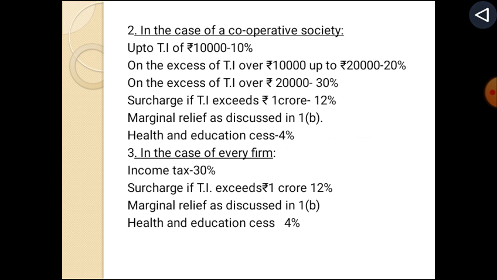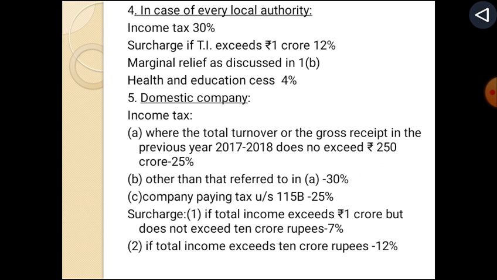In the case of every firm: income tax 30%, surcharge if total income exceeds 1 crore, 12%, marginal relief as discussed in 1B, health and education cess 4%. In case of every local authority: income tax 30%, surcharge if total income exceeds rupees 1 crore, 12%, marginal relief as discussed in 1B, health and education cess 4%.